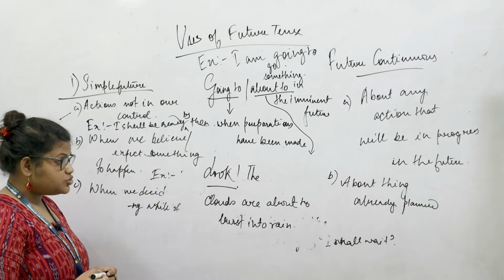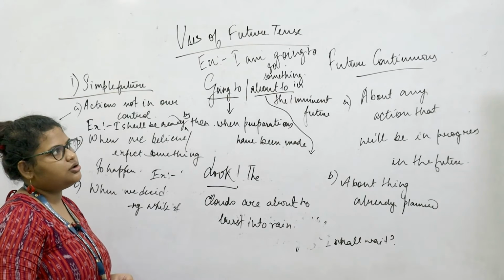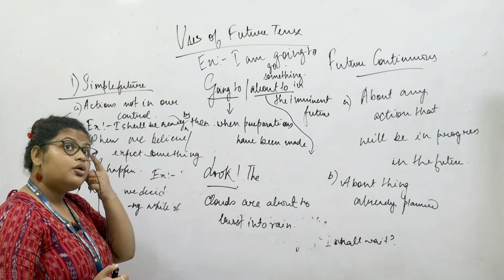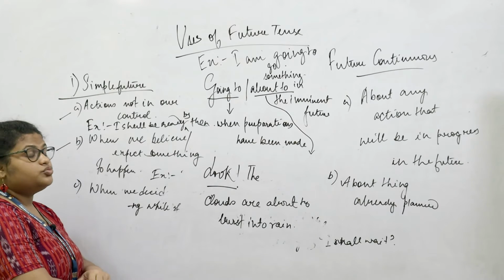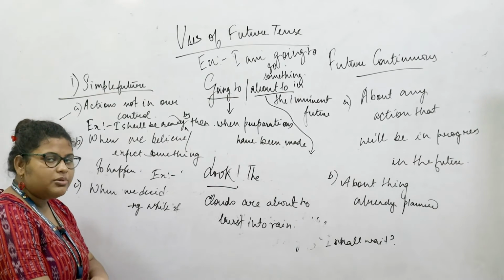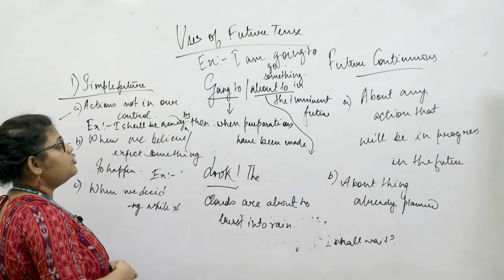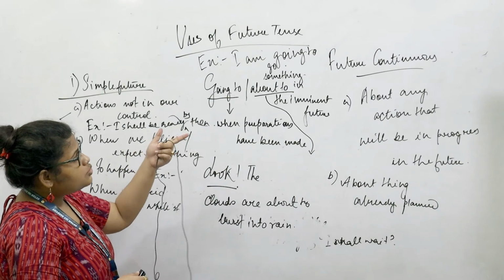So these are things which talk about the future, but with a lot more certainty than when we use sentences with shall or will. Shall or will would talk about something about which we are not at all sure, but we expect it to happen, or we believe that it will happen. So that is the difference between using going to and about to.